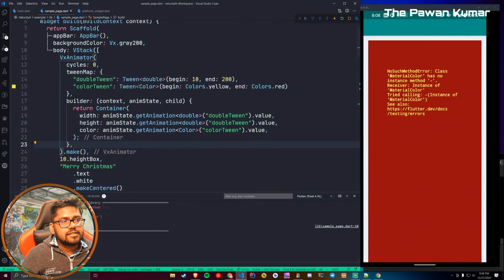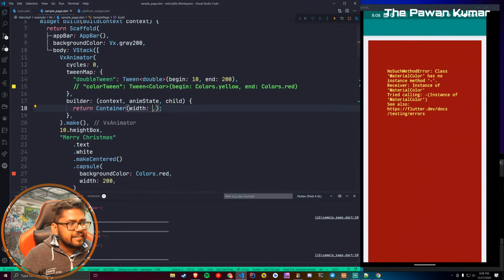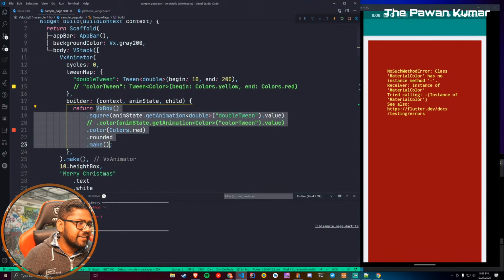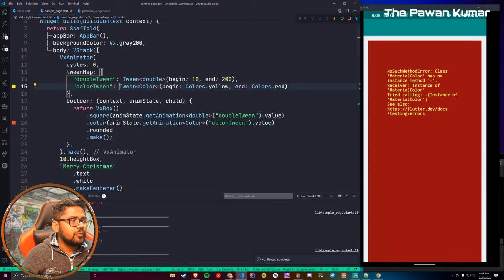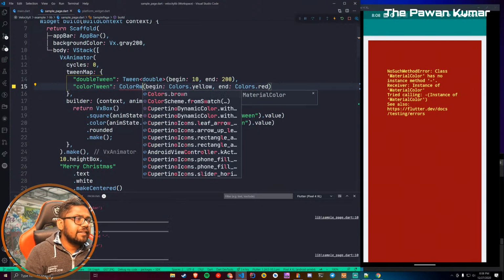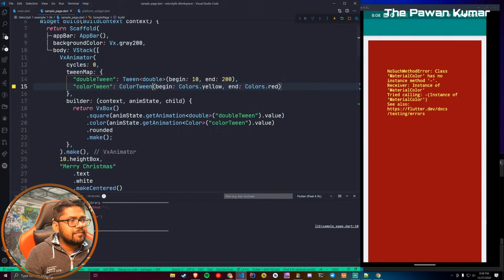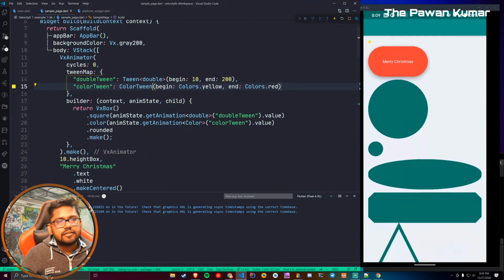Oh guys, I think I did a stupid mistake. I did a very stupid mistake and I didn't even realize it till now. So we had to use a ColorTween basically here rather than using a Tween of type Color. That was the stupidest mistake I think that I did. Now let's try to restart. Done.